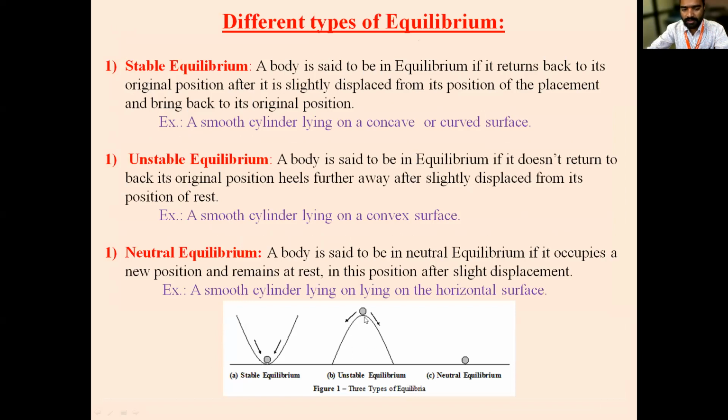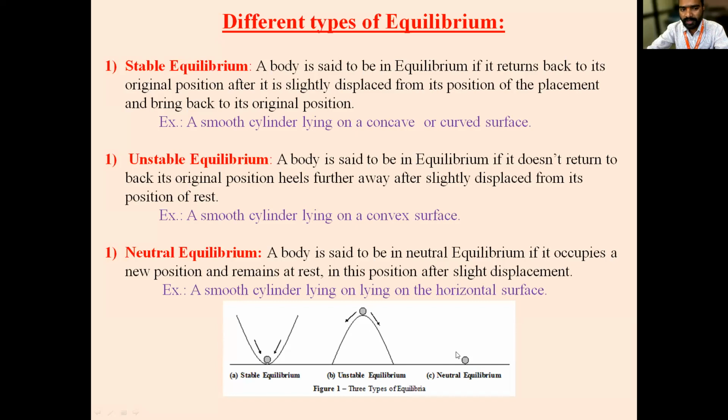In the second case, when you give a disturbance to the body, it will go away from the original position. Then that is called unstable. When is it called neutral? When a body is in equilibrium, if you give a disturbance to this body, it will occupy a new place and it will get equilibrium. Then it is called neutral equilibrium.